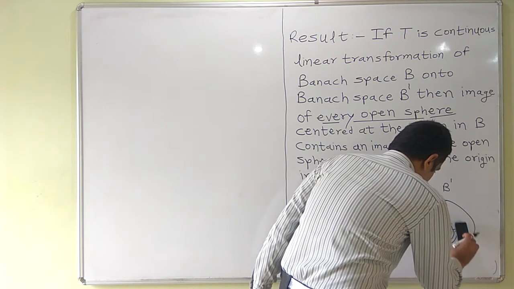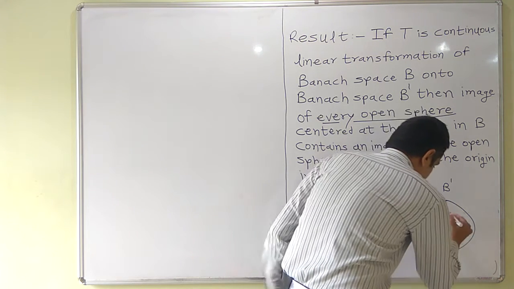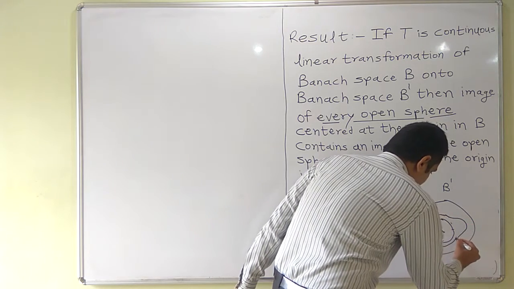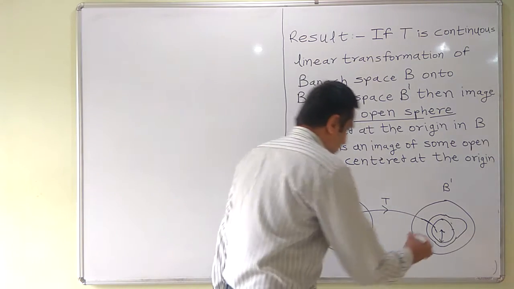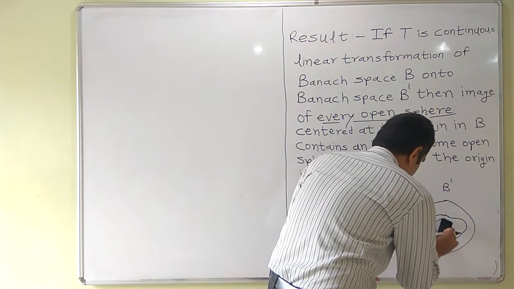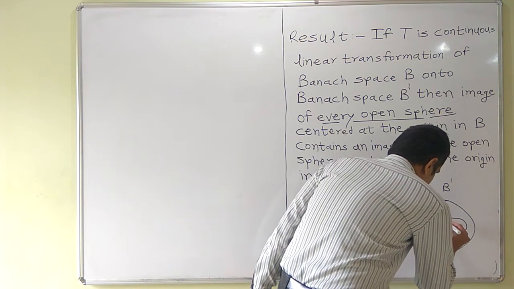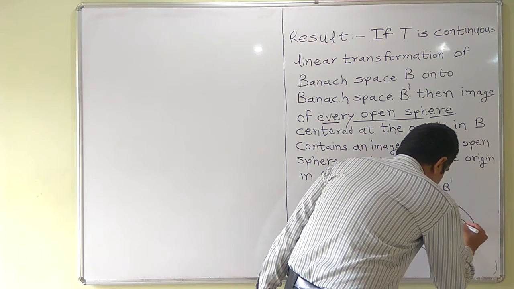So I could better draw this in a way that, it may not essentially be an open sphere, but this is ST, and it will be contained in TSR.